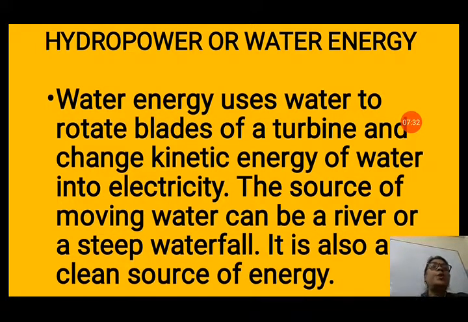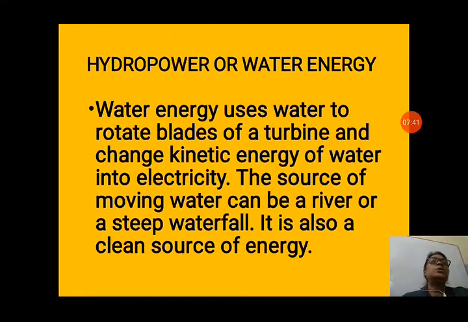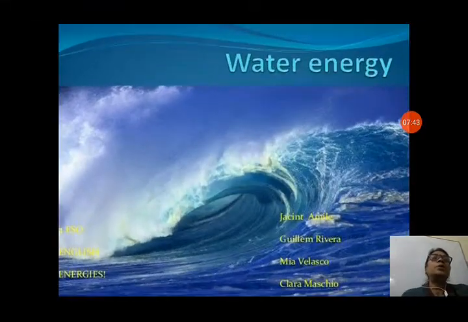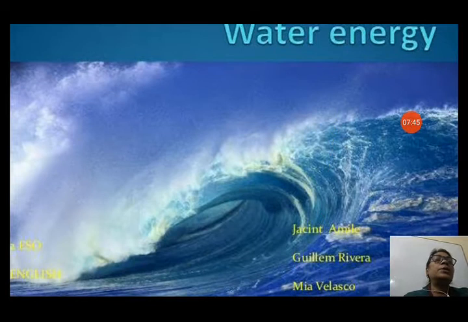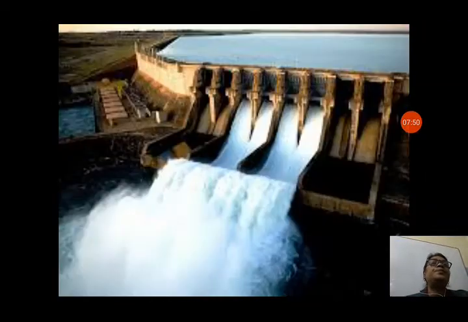The source of moving water can be a river or a steep waterfall. We can take the kinetic energy from the river or from the steep waterfall also, and it is also a clean source of energy because it does not pollute the environment. You can see how much great speed the water can have. In this picture also you can see the speed of water.